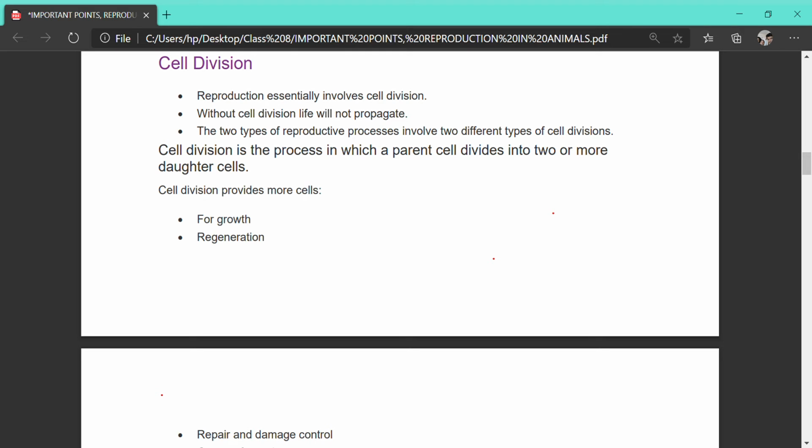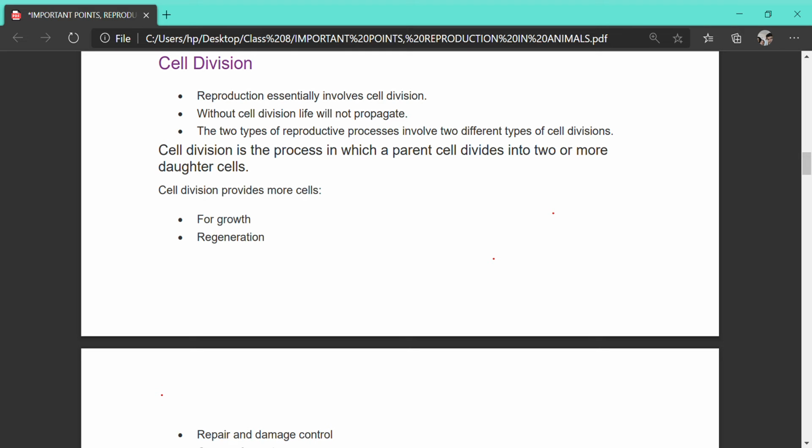That is, from the earlier generation to the next generation. What for? Just keeping on and on the generation. Otherwise, the organism may get extinct. There may be no such organism in future if this reproduction process stops. So what will happen? The two types of reproduction process involve two different types of cell division.